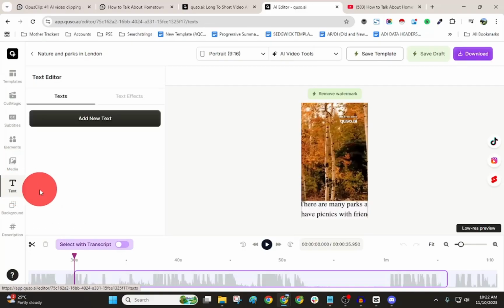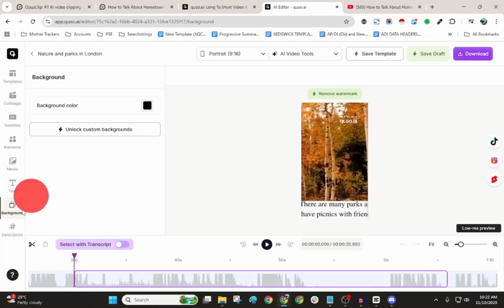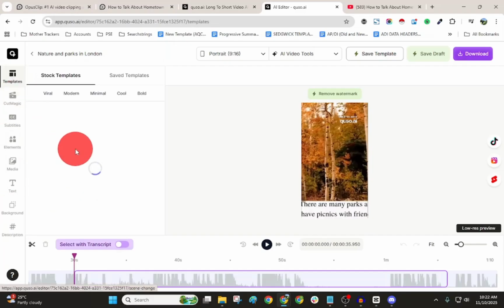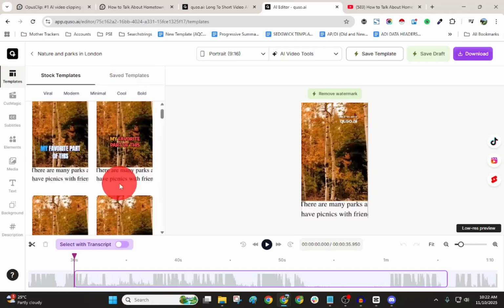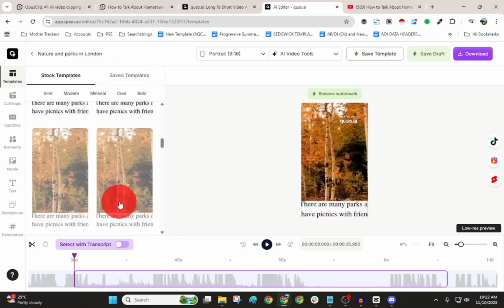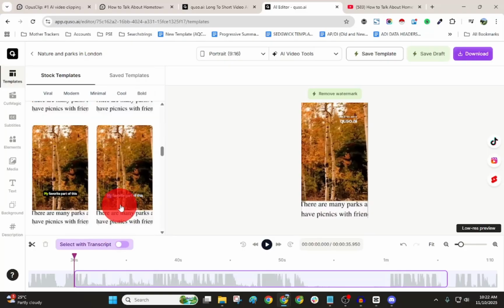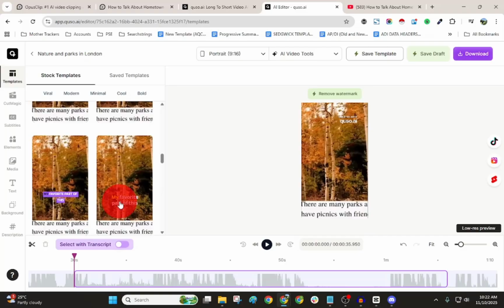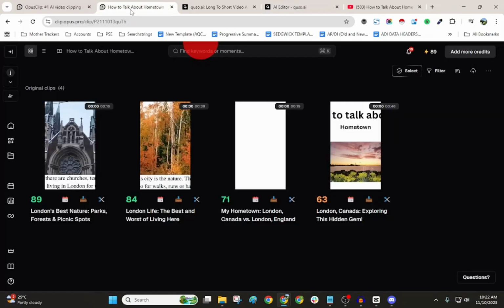So if you want done for you automation, Opus wins. If you want creative control, Vidyo.AI takes it. In short, Opus Clip is perfect if you want fast, social ready clips that need little editing. Vidyo.AI is better if you want to fine tune every frame and match your brand's look. Both are very solid. It really depends on how hands on you want to be.